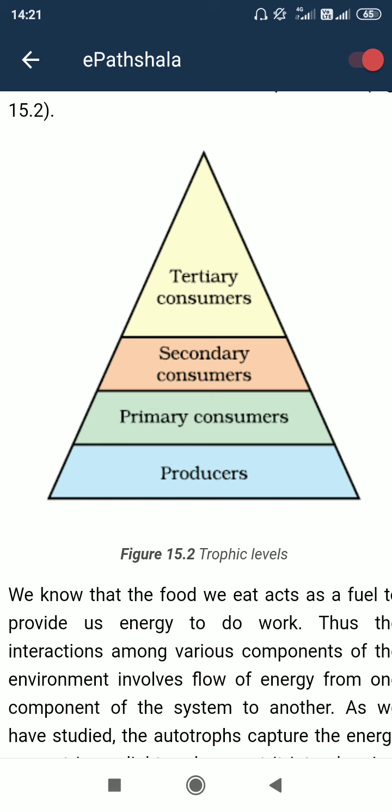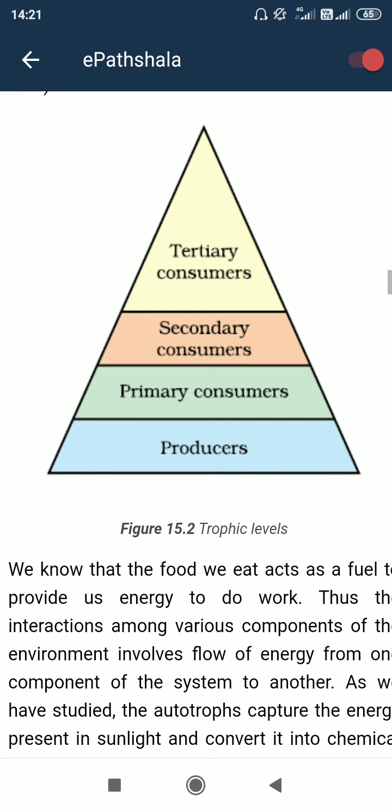So the number of organisms gets less when we go from the lower side to the upper side. That's why this pyramid-like structure is obtained.